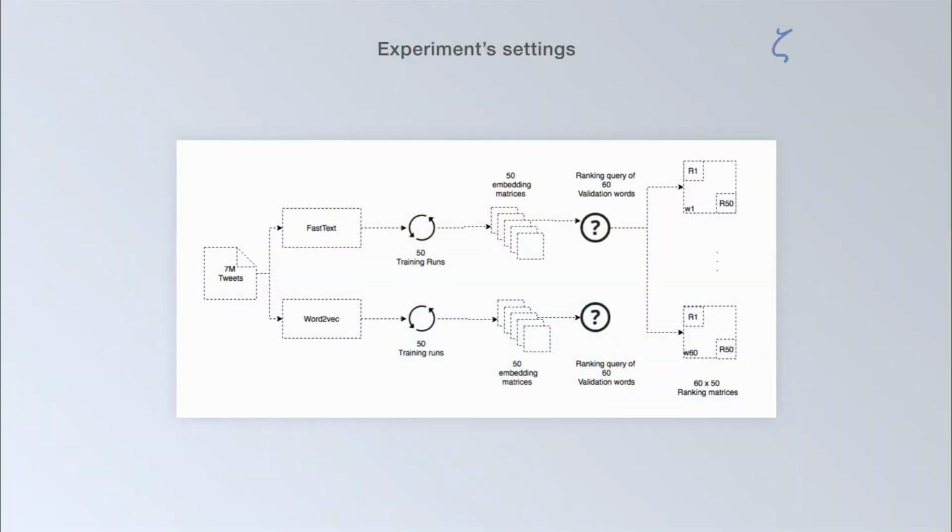Then we launched 50 training runs over fastText and word2vec algorithms where we fixed all the hyperparameters and only changed the random seed. This results in 50 embedding matrices for each model, and we use these embedding matrices to build our ranking queries over the 60 validation words.